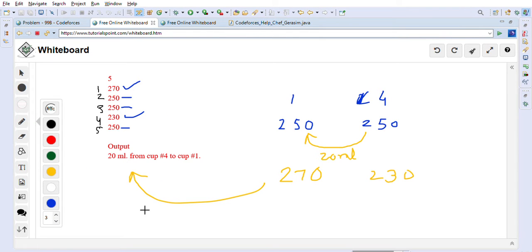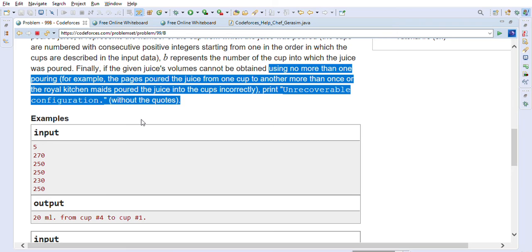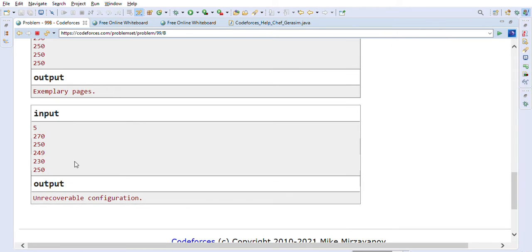For example, let's say two cups are there. One cup has 250 and the other cup has 239. In this case, you cannot make the pouring possible. So in this case it is a wrong configuration. Similarly, they have given us this example here.